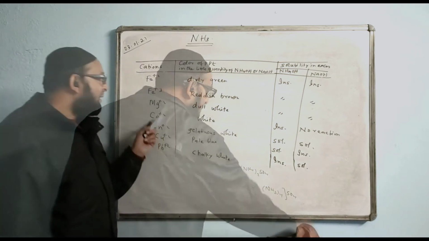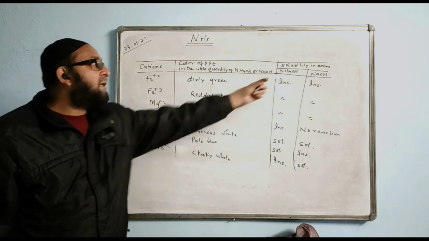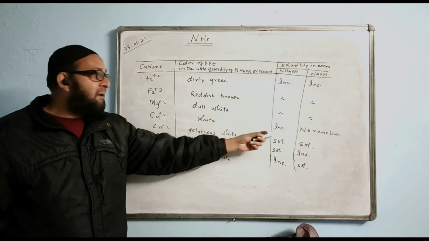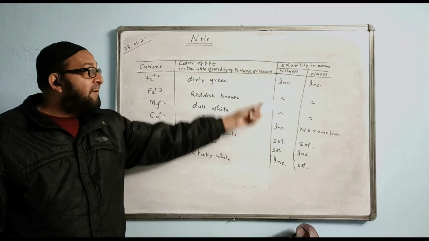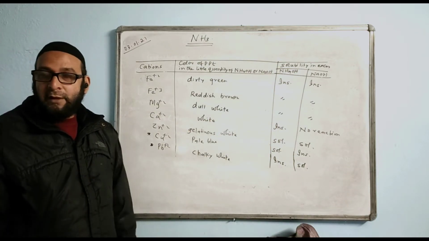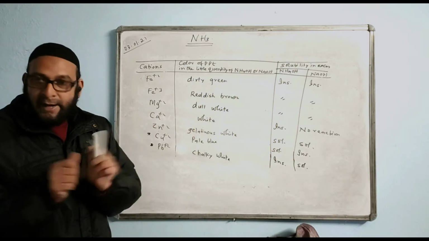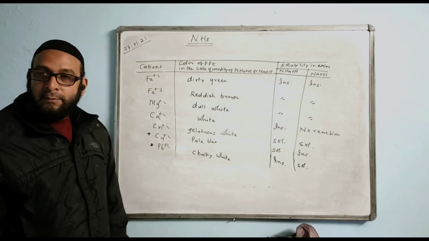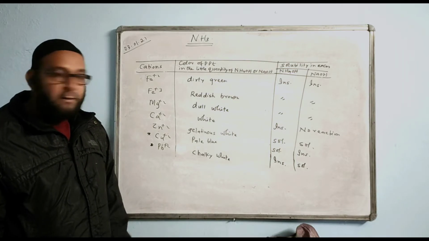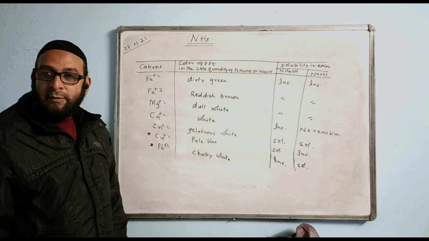Then we tell you, calcium hydroxide precipitate is white in color. When we add excess of ammonium hydroxide, it is insoluble. But when we are doing it with sodium hydroxide, no reaction takes place. With sodium and calcium, reaction does not take place because both of them are highly active metals, so reaction does not occur. So with a calcium salt, we should not use sodium hydroxide. Okay, anything else?